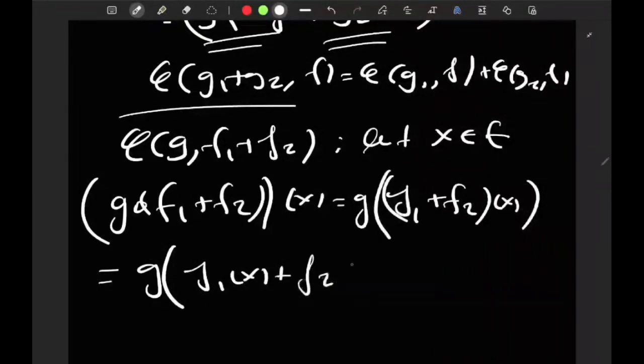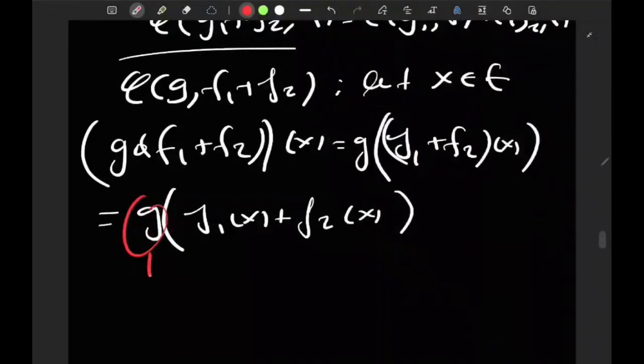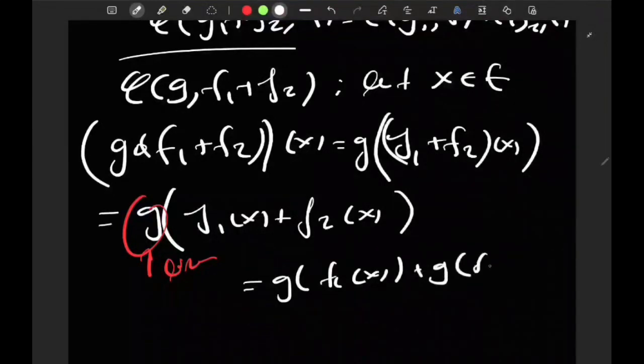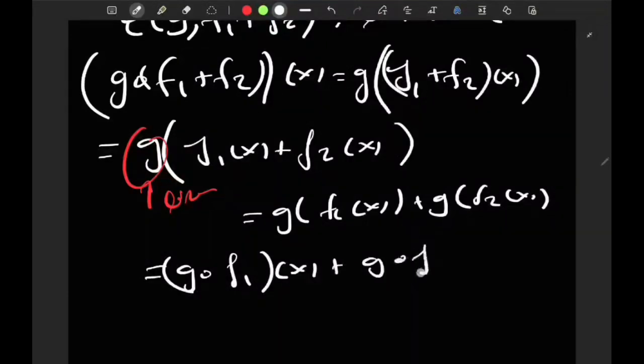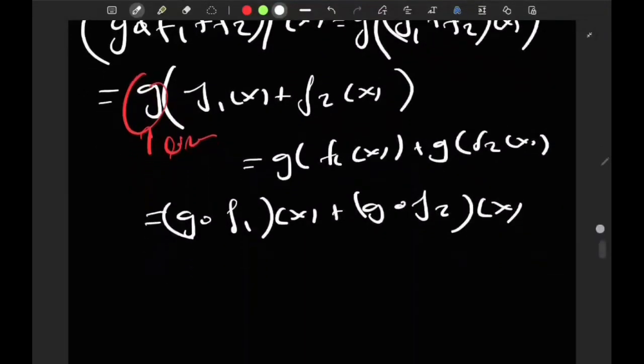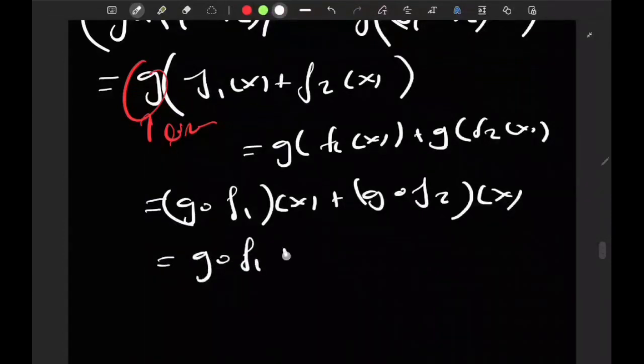And since g is linear, that's where linearity comes in, it's the same as g of f1 of x plus g of f2 of x. And this is g round f1 of x plus g round f2 of x, which is g round f1 plus g round f2 of x.